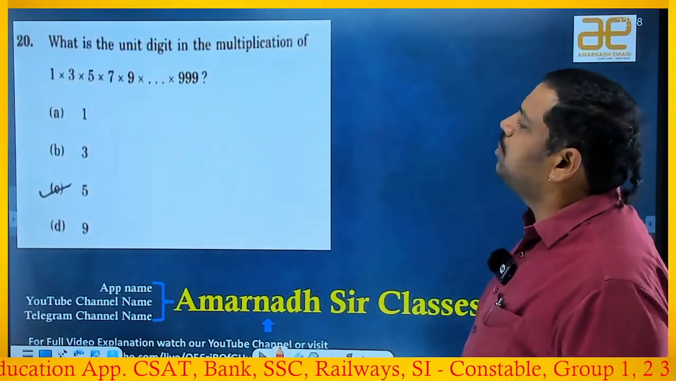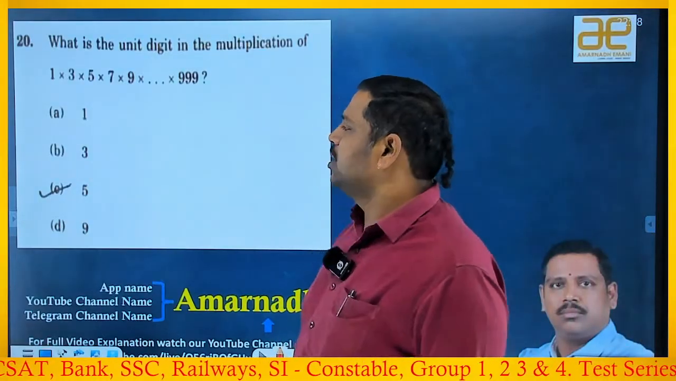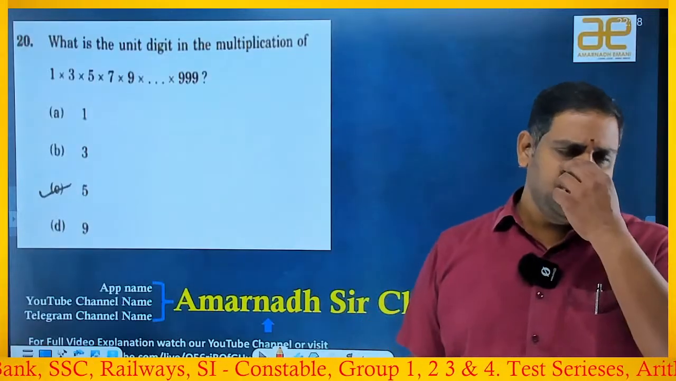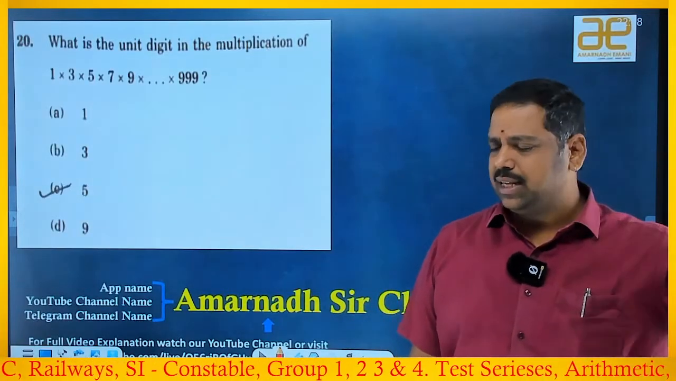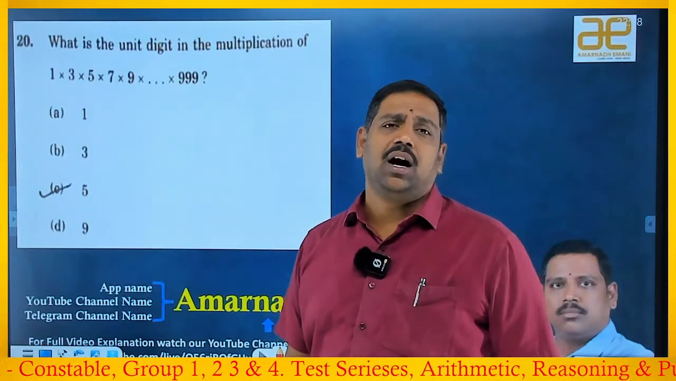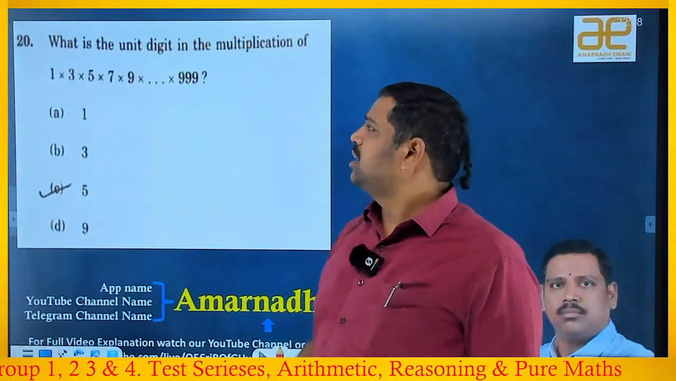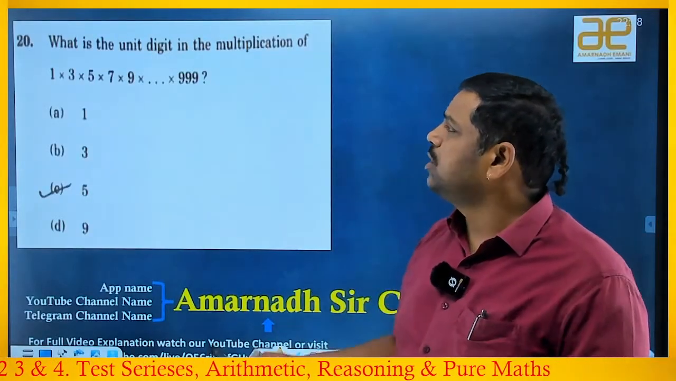What is the units digit in the multiplication of 1 into 3 into 5 into 7 into 9 and so on up to 999? By seeing this question, in general, students will get confused, because if limited terms are given, or if it is given in terms of some powers, we can do it. But here so many terms are given, and I don't know how many terms there are.